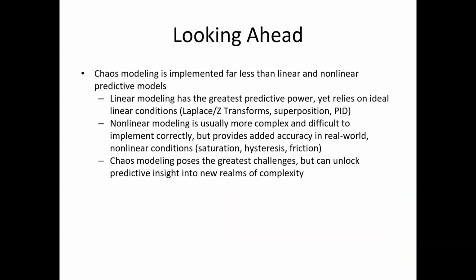So looking ahead, most models today are either linear or nonlinear, but chaos modeling takes a step further. It's actually more complicated than you think, but it helps us understand systems that normal models cannot. Going forward, this type of modeling could make a big difference in areas like climate, robotics, or energy by helping us predict and control complex systems more accurately.